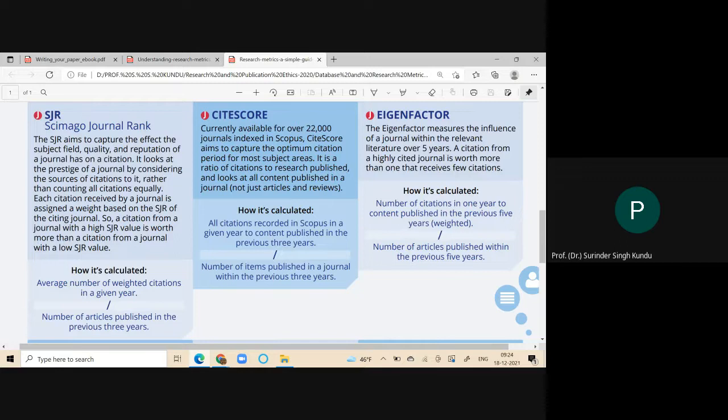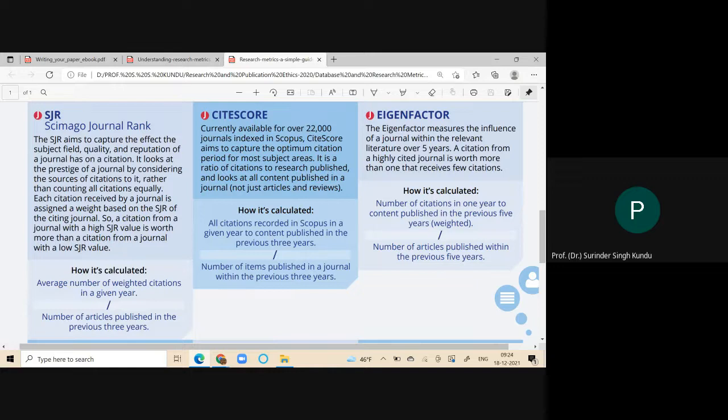1 into 20, that is 20. 2 into 40, 80. Total is 100. Divided by 2, it means the weighted average is 50. That is the weighted mean, or you can say the average number of weighted citations in a year, divided by the number of articles published in the previous 3 years.